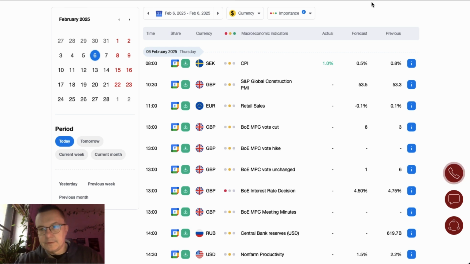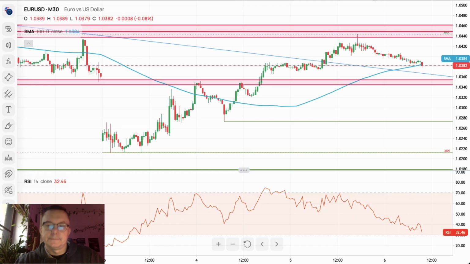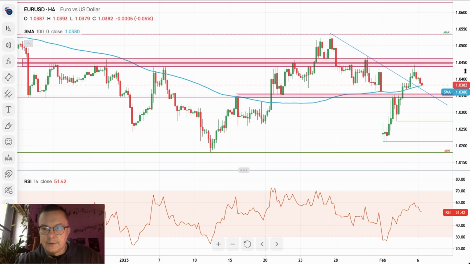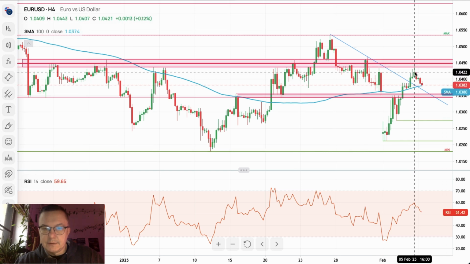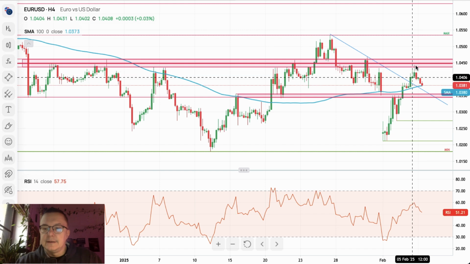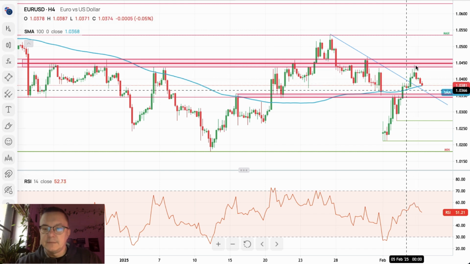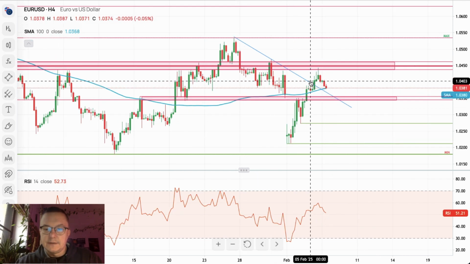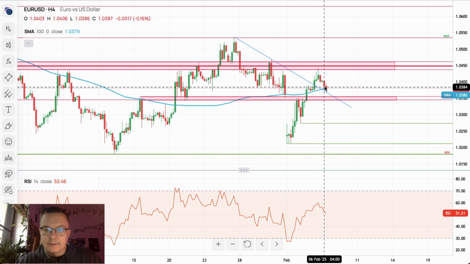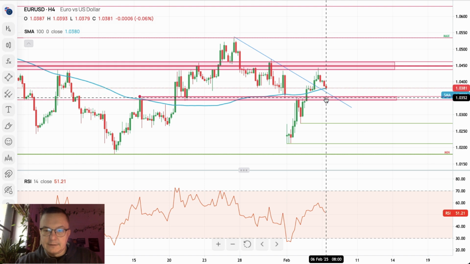charts now. We start with euro dollar, of course. So let me just switch to the 4-hour chart of the euro dollar. The euro dollar is coming off the level of 1.0443, which is of course a part of the supply zone. You can take a look here, and you see that we got a breakout above the local trend line, but this breakout is now coming off back towards the 100 periods moving average and back towards the technical support at 1.0352. These levels now will act as a technical support.